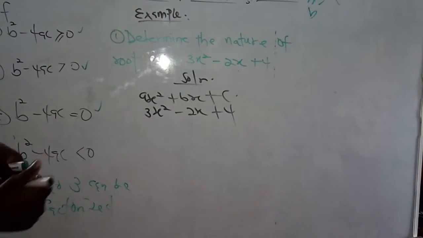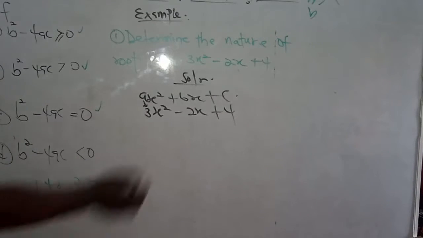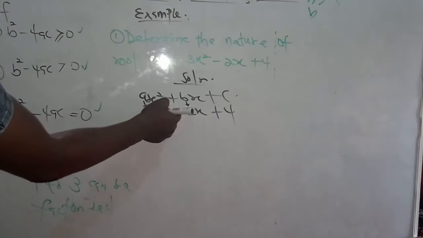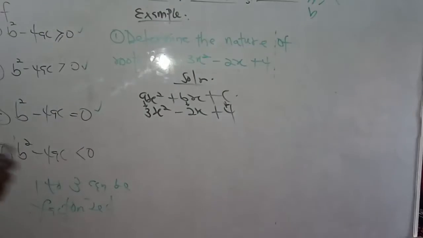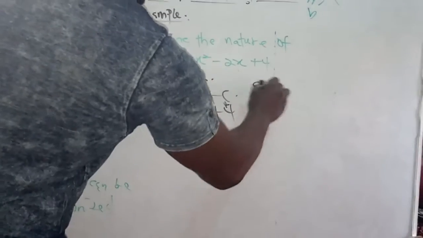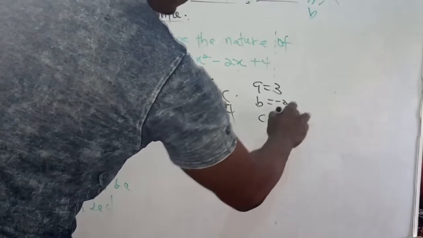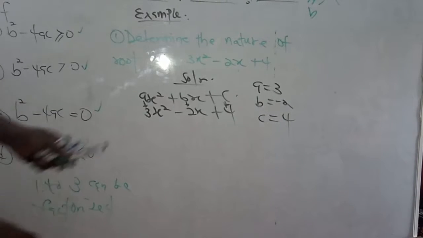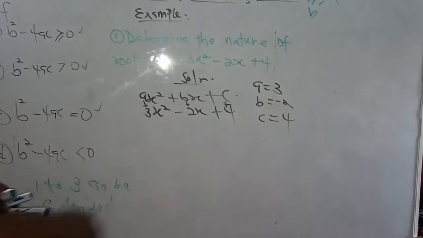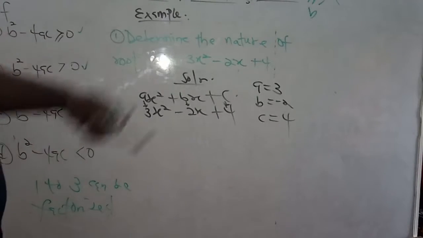Here my a equals 3, my b equals minus 2, we consider the sign, and my c equals 4. At this instant, I am going to use the formula that will help me find the nature of the roots of this quadratic equation.